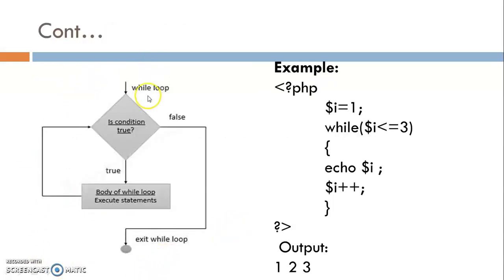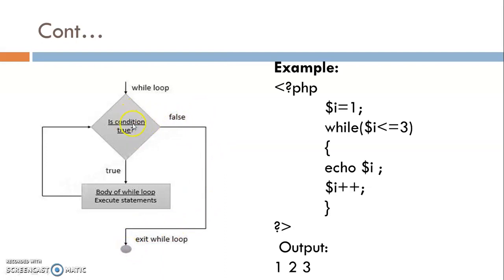Now, flowchart of while loop is like this. First of all, condition is checked. If the condition is true, then body of while loop executes. Again, check the condition. If the condition is again true, then body of while loop is executed. Then again check the condition. This continues up to whenever condition becomes false. When condition becomes false, it terminates from the while loop, exit from the while loop.